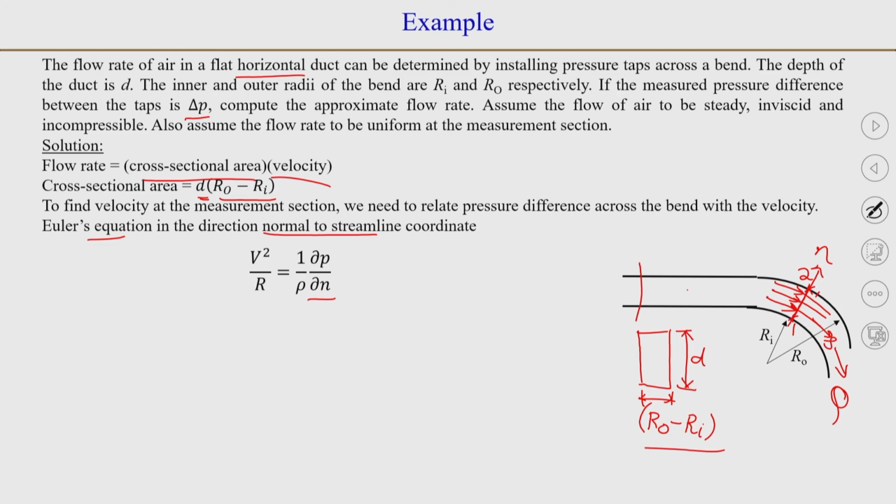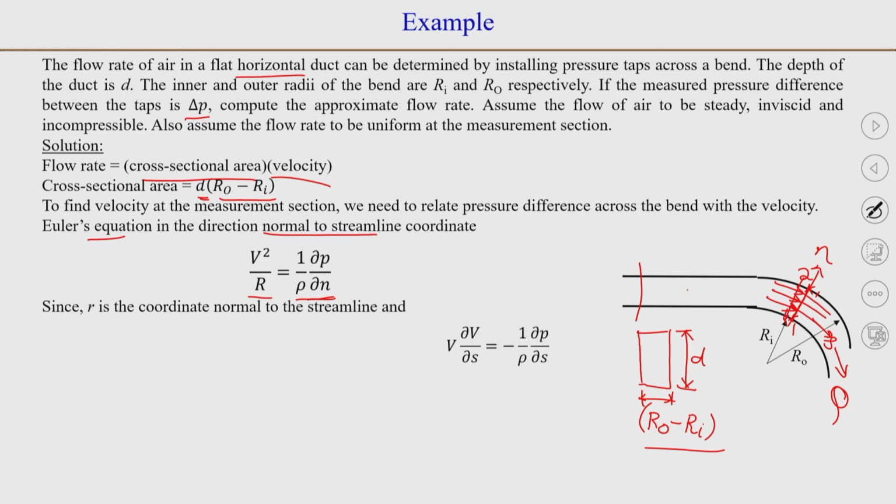So, the gravity will be acting normal to it. So, the gravity term will be 0 here, and we will have simply V squared by R is equal to 1 by rho dou P by dou N. Now, this R or N, because you can have the radius varying. So, you can consider this the change in radius as R.